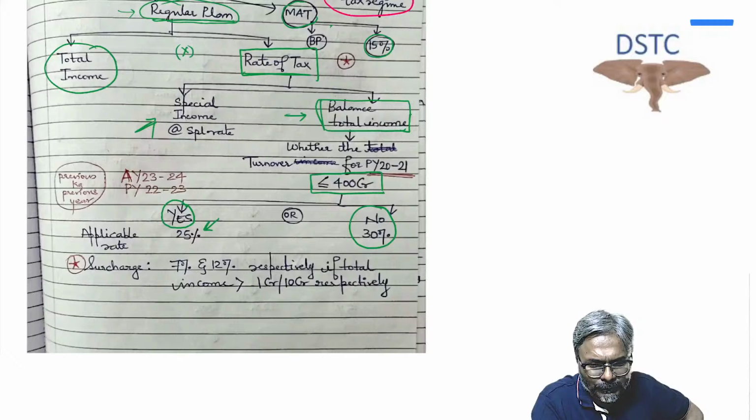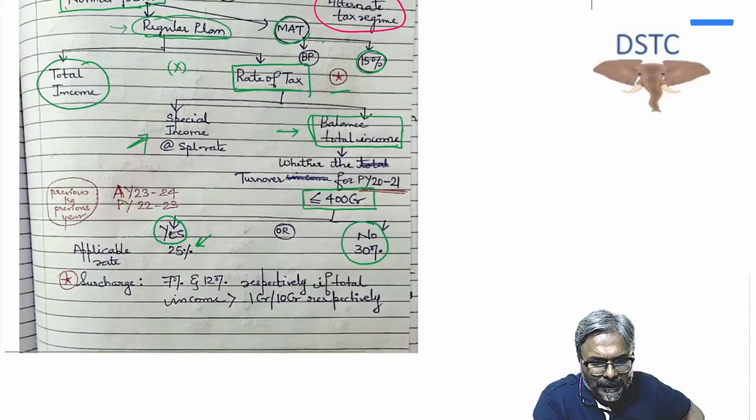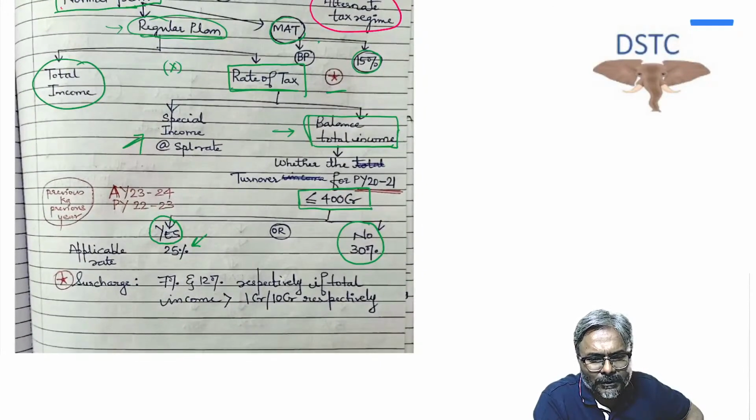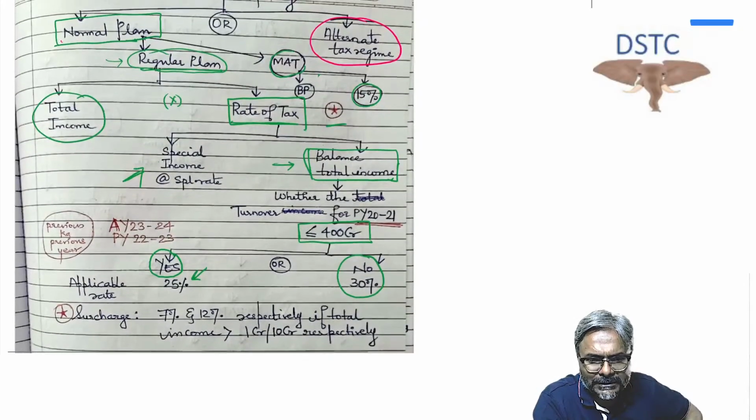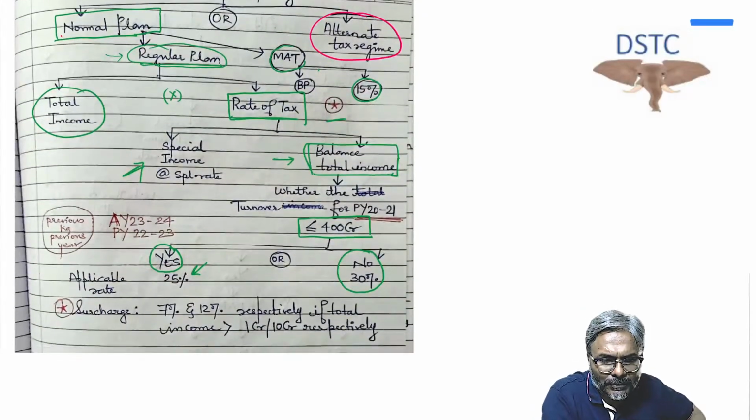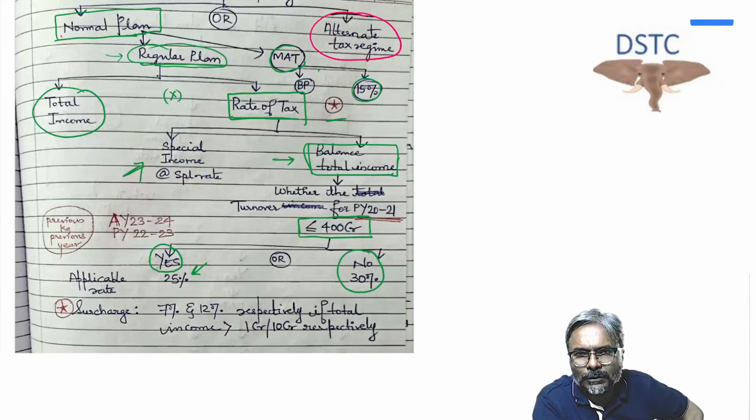Now students, I have done a surcharge over here in this context. What about the surcharge? That is applicable. Surcharge for a domestic company is 7% or 12%. Under the normal provision, we have to see the total income.